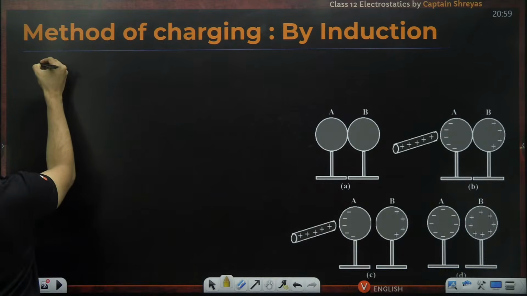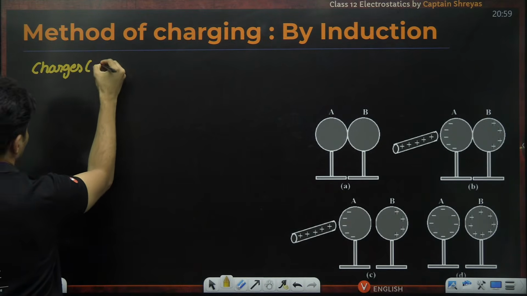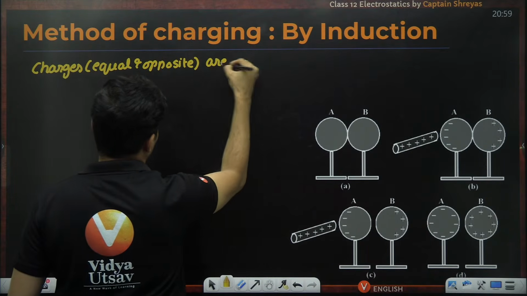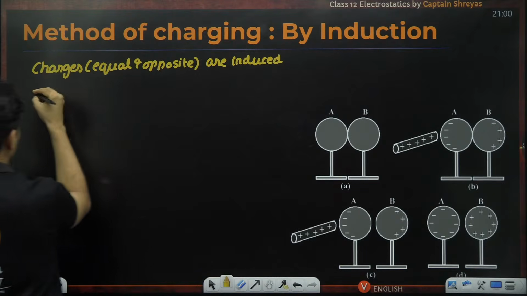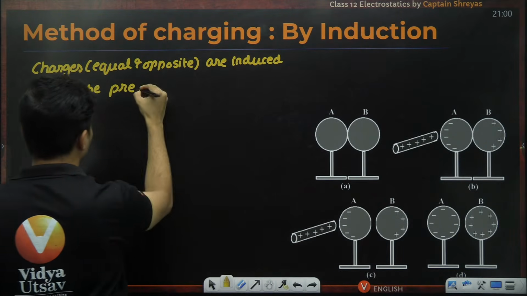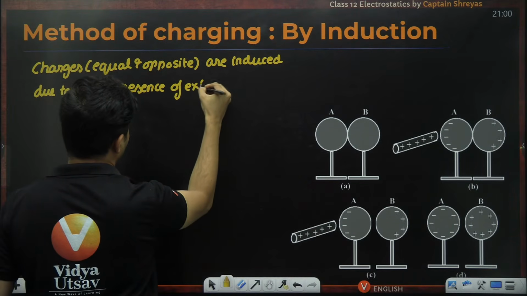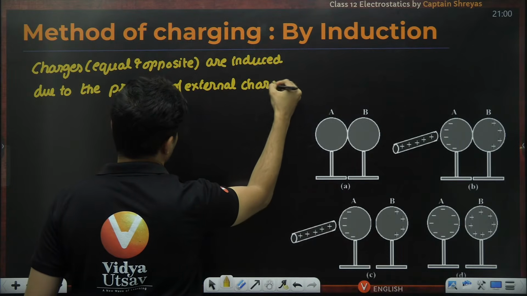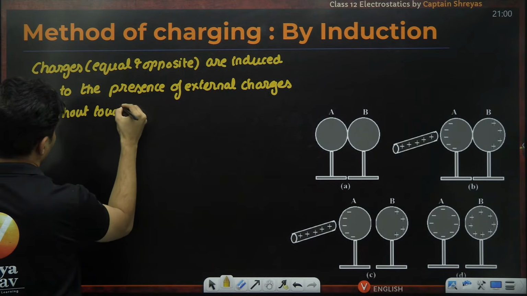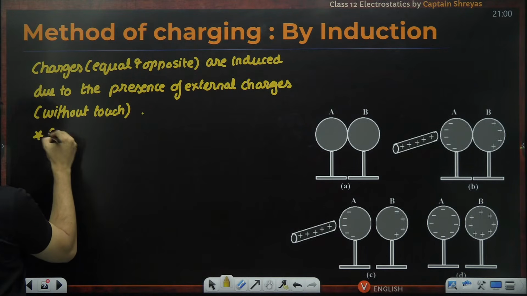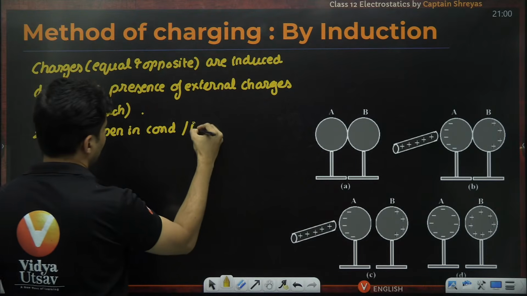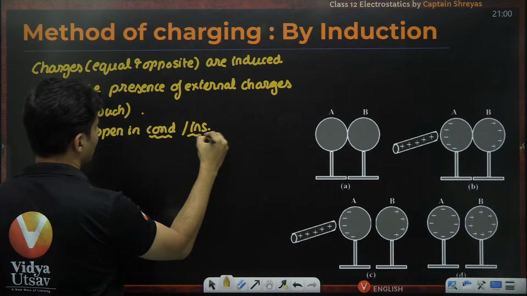Where charges equal and opposite are induced due to the presence of external charges, and all of this is without touching, no need of touch, and this can happen in conductors or insulators. This can happen in both conductors as well as insulators.